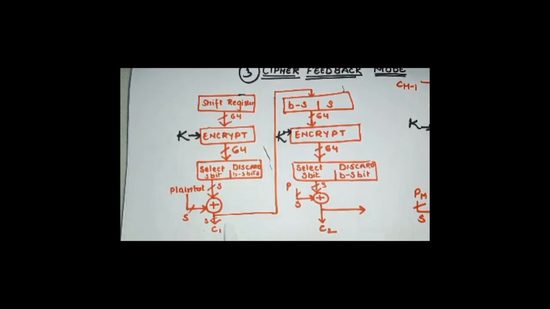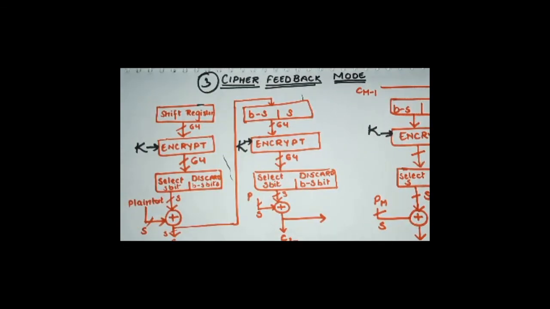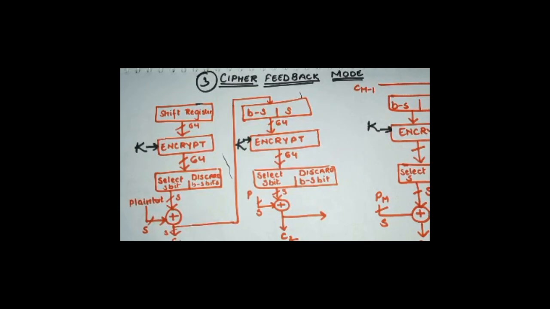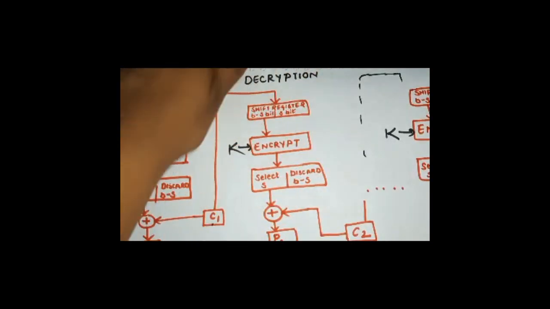So always remember, whatever error has come in this C1 block will be propagated in the entire process. And that is the disadvantage of cipher feedback mode. It says that the bit error in the first block will always be propagated in the entire scheme. Also, the decryption scheme under cipher feedback mode is hardly used in current days.